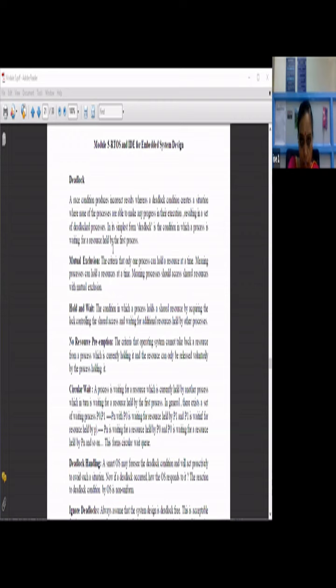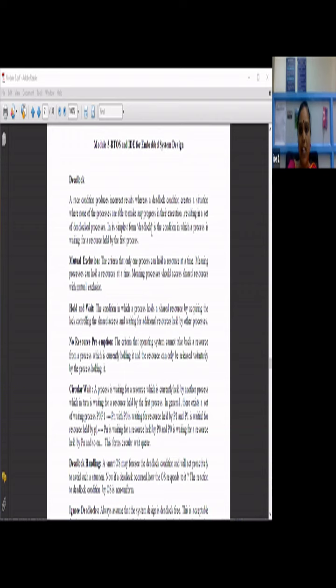A race condition produces incorrect results, but a deadlock condition creates a situation where none of the processes are able to make any progress in their execution. Suppose one process enters the deadlock state, then other processes will not be able to make progress either, resulting in a set of deadlocked processes.